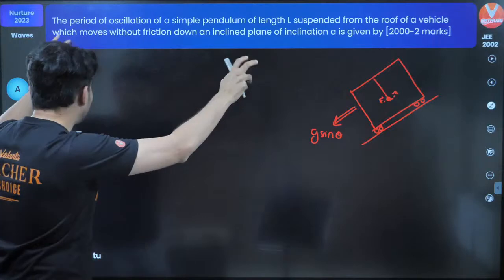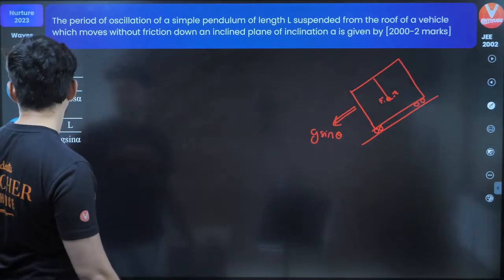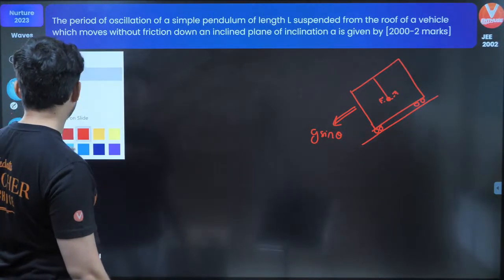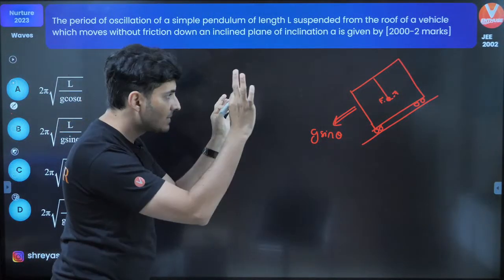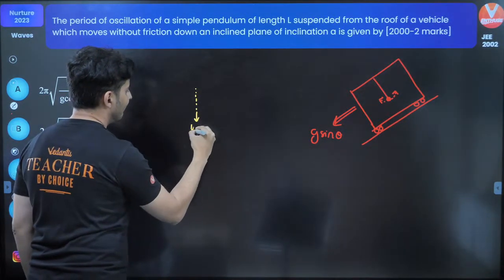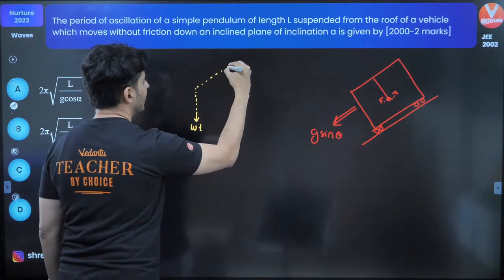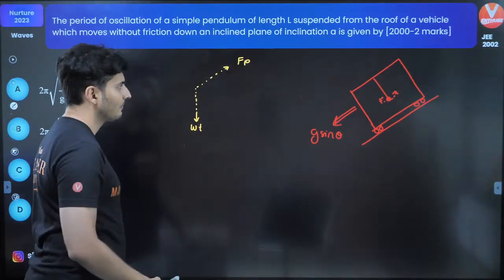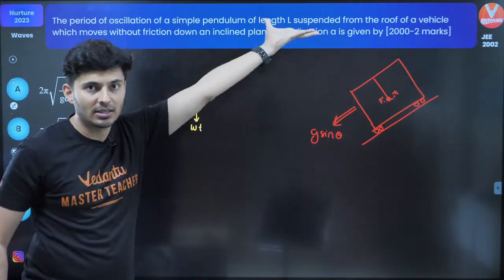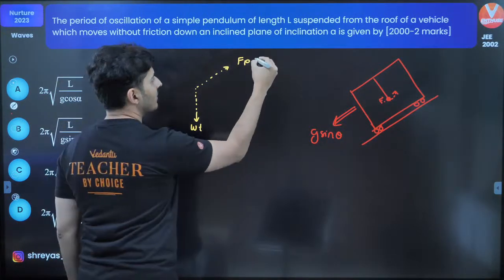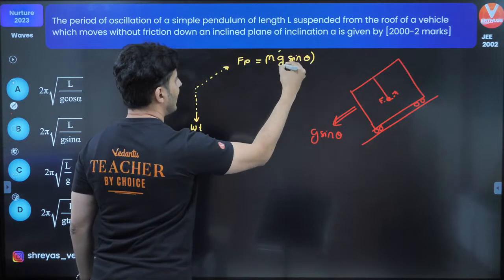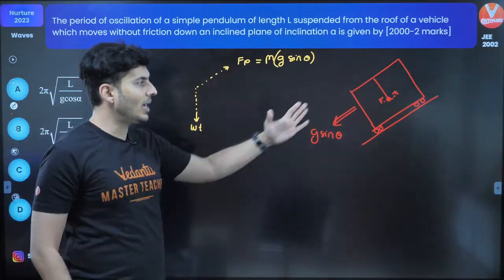Now, for this entire system inside, think what are the forces acting. One is obviously the weight, and next is the pseudo force. Weight and pseudo force for anything which is inside that box in that vehicle. The pseudo force will be mg sine theta. Makes sense? m into the acceleration of that frame. It's going to act that way.